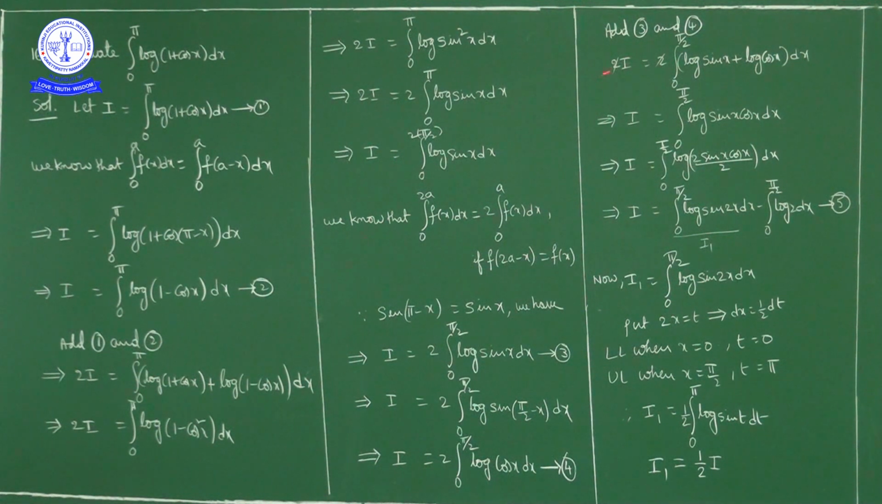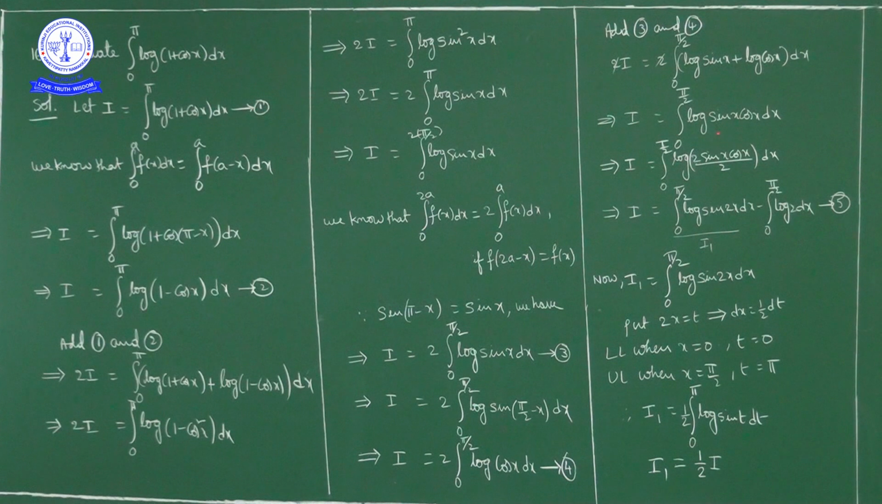Now both sides 2 cancel. So I is equal to how much? Integral 0 to pi by 2 of log a plus log b. Log a plus log b is how much? Log ab. So log of sin x plus log of cos x is equal to what? Log of sin x cos x.